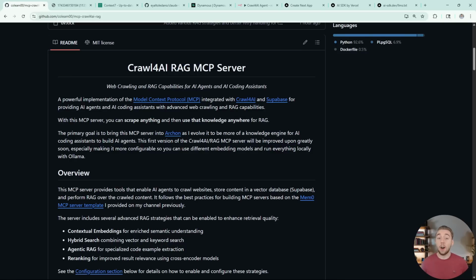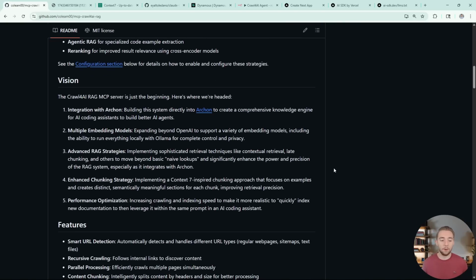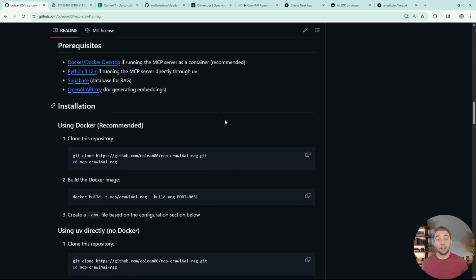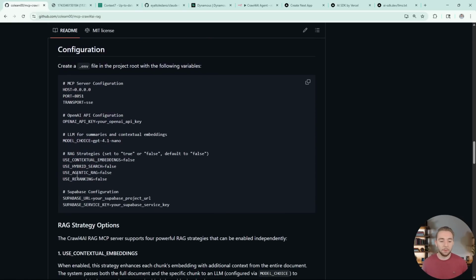So like usual, I'll have a link below in the description to this MCP server, so you can run this yourself. It's completely free and open source, and it's very easy to set up. I have instructions in the README here for how you can configure everything, including how you can enable and disable the different RAG strategies that I'll cover in a little bit.